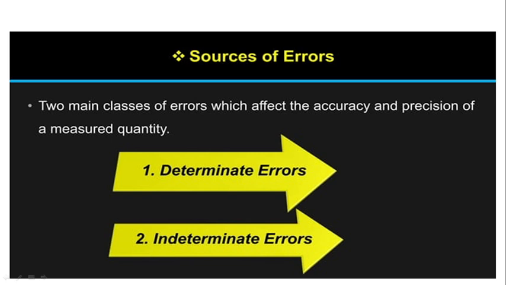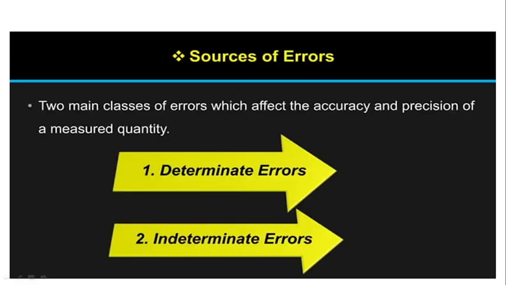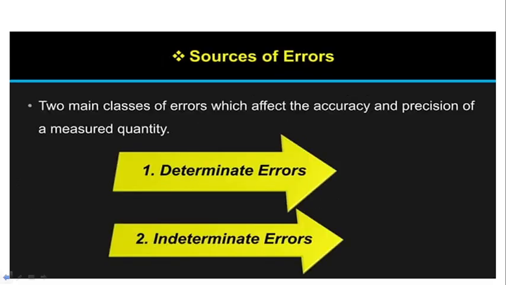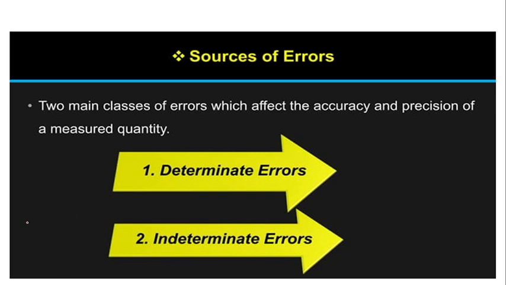Some errors we can determine, and some errors we cannot. Obviously not every error can be determined, so the error which cannot be determined is called indeterminate error. So these are the two sources.